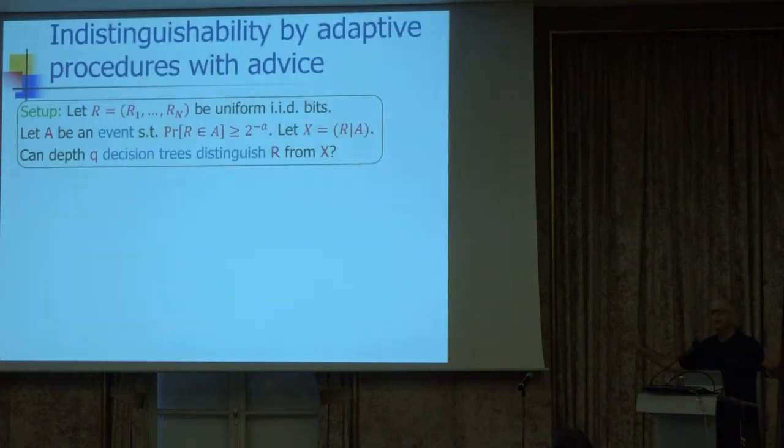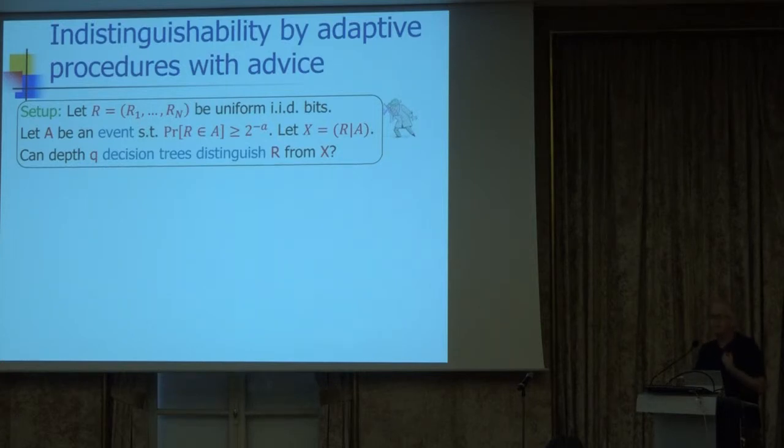So, new problem. This is the setup for this new problem. We have n random bits, R1 up to Rn, which are unknown to an adversary. But somehow, the adversary gets to use this suspicious fellow, and this suspicious fellow tells him A bits of advice about the random string.